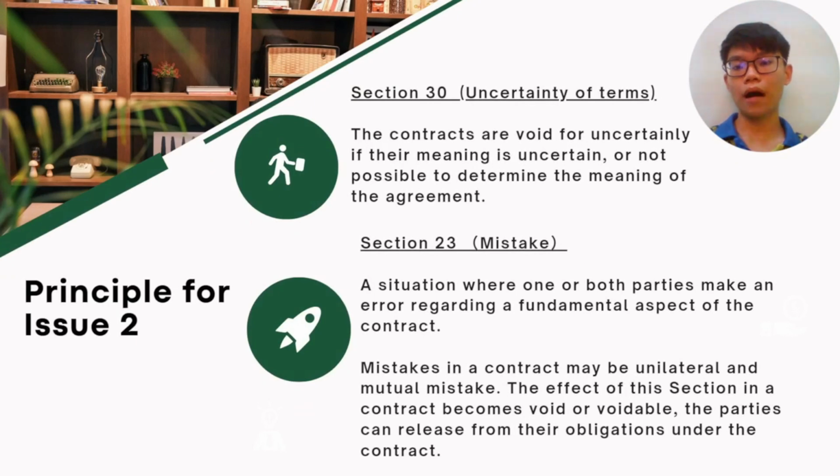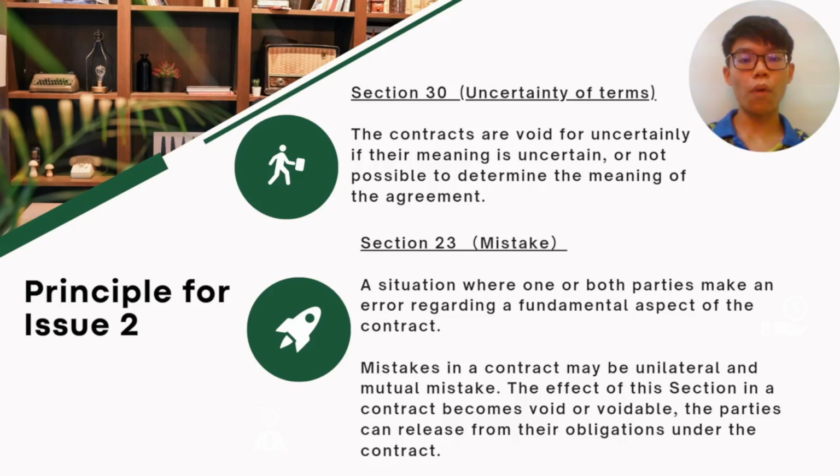Next, I will talk about the principles for issue 2. Firstly, under Section 30, uncertainty of terms: agreements are void for uncertainty if their meaning is uncertain or incapable of being made certain. The next section is Section 23, mistake.